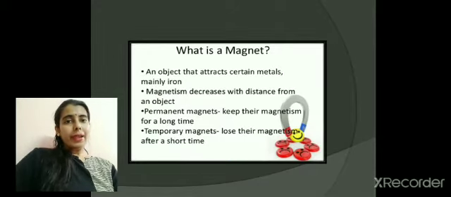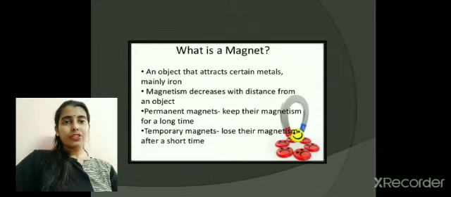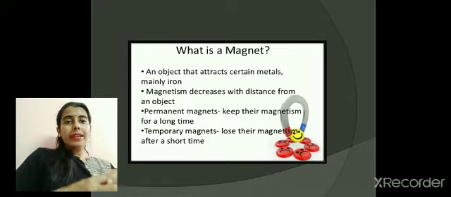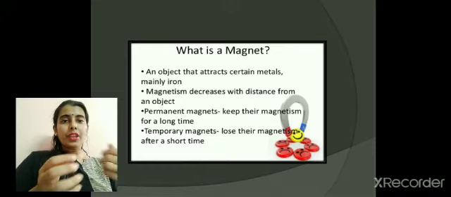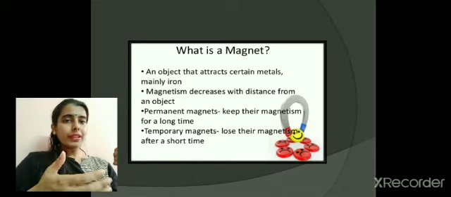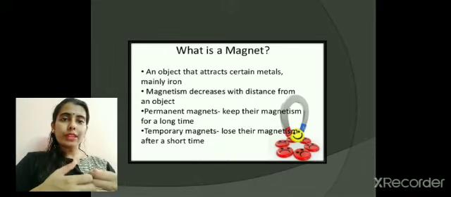Now, what is a magnet? An object that attracts certain metals, especially iron. Magnet attracts iron, nickel, and cobalt. Magnetism decreases with the distance from the object. This you can experience when you open your fridge door. The more you pull away, you will not feel that attraction that the door wants to get closed.